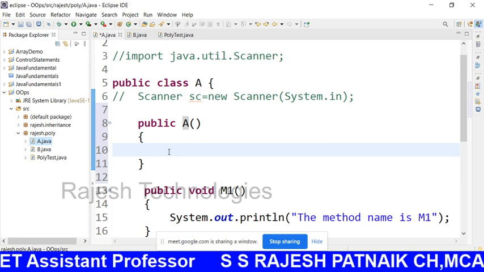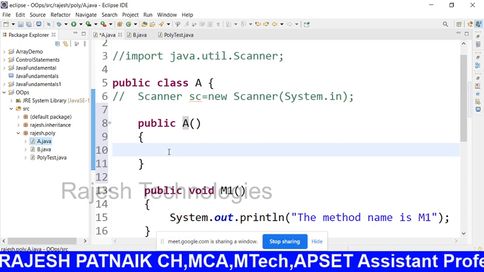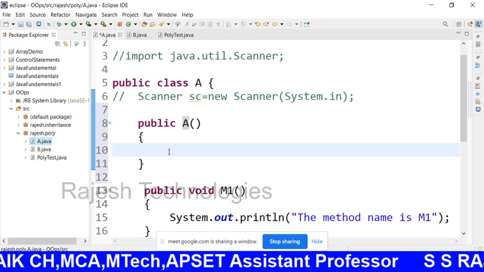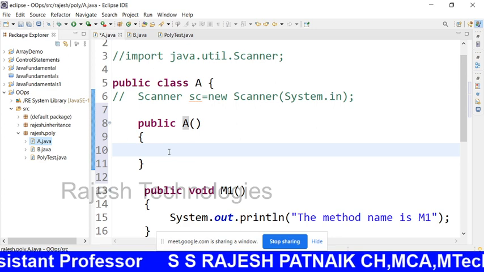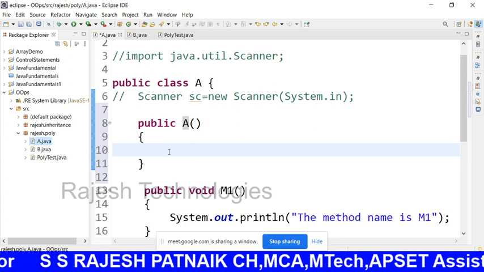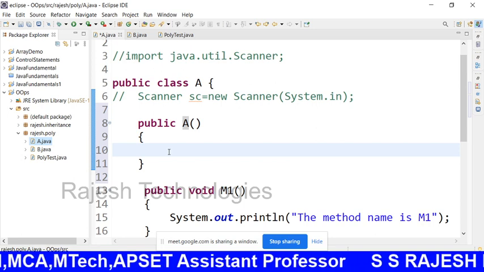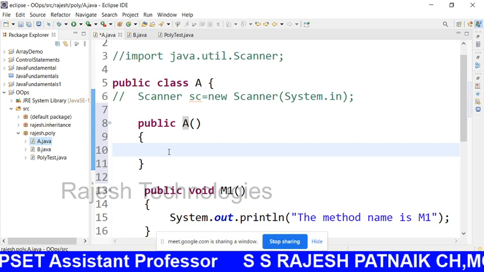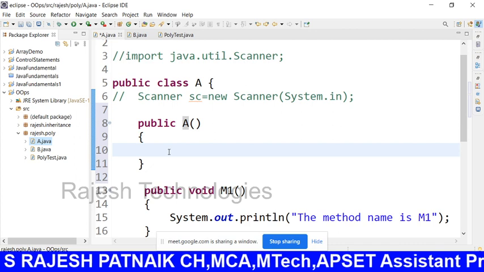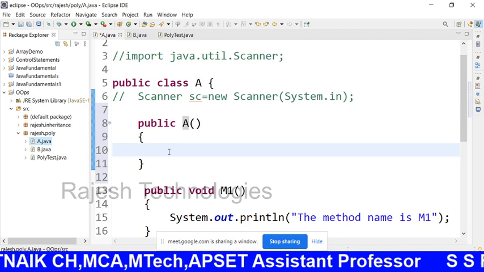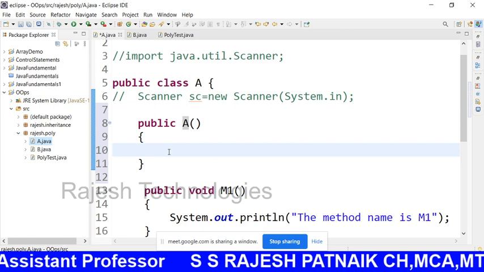Please remember that. Till now we have written so many classes like book, student, employee. But every time I am not using any constructor. So how is the memory created? The memory is created because the Java compiler creates a constructor for me. That is a default constructor. Java creates a constructor for me for each and every class.